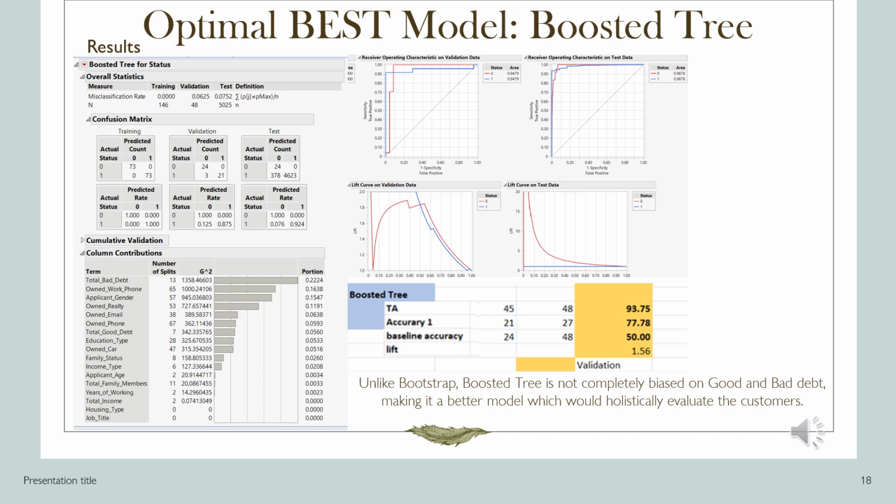Now, let's look at the optimal best model that I have chosen, the boosted tree. While the rest of the stats remain similar to the bootstrap forest, unlike bootstrap, boosted tree is not completely biased on good and bad debt, making it a better model which would holistically evaluate the customers. The problem with Bootstrap is that it's only dependent on two factors, and losing the data on even one of them makes the model completely crippled.